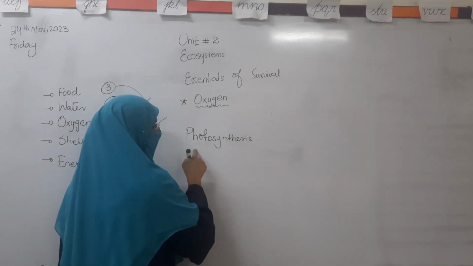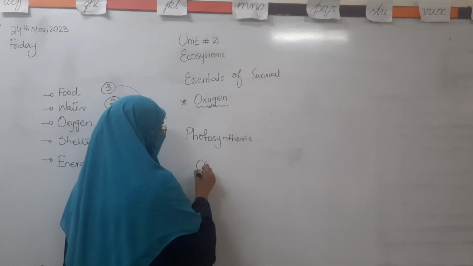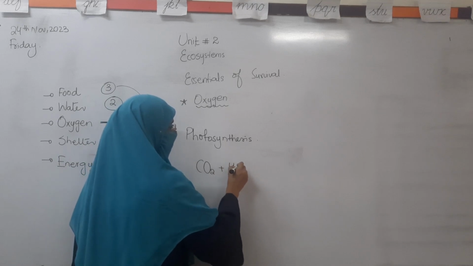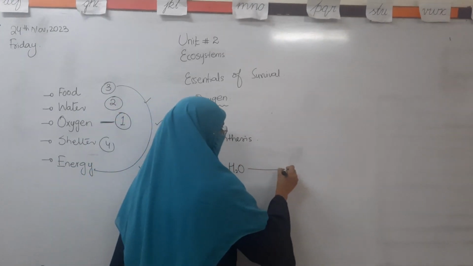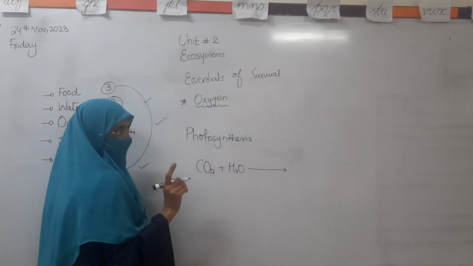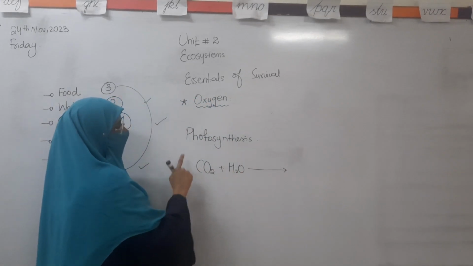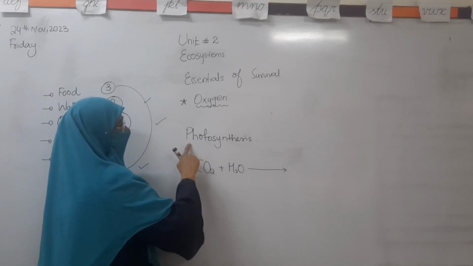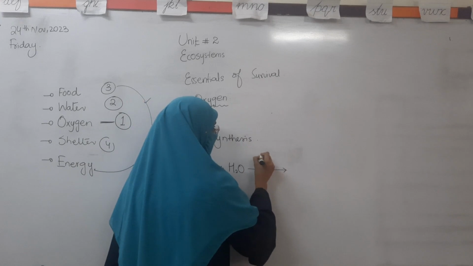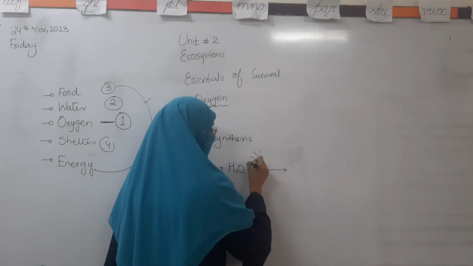And in the process of photosynthesis, plants are using carbon dioxide from the air, and taking water from the roots of the plant, and two other things are very important for the process of photosynthesis, which are sunlight and chlorophyll.